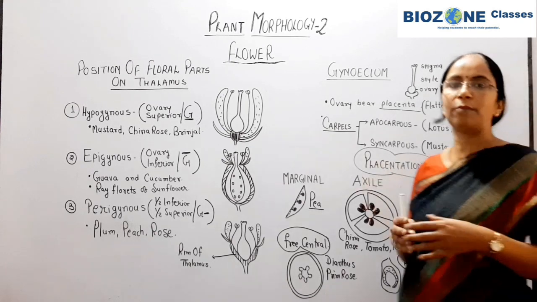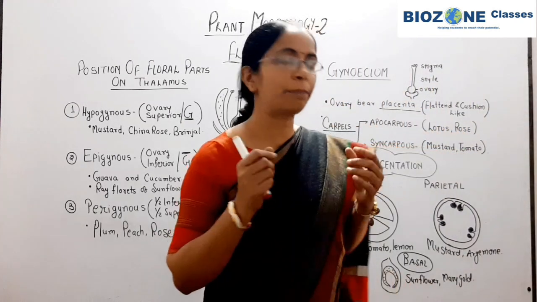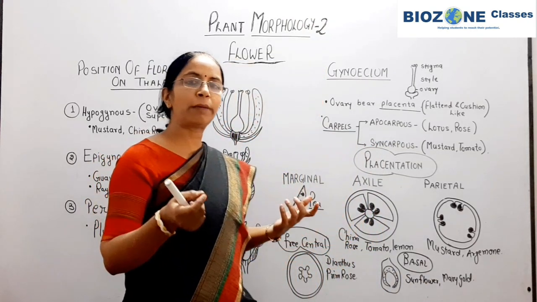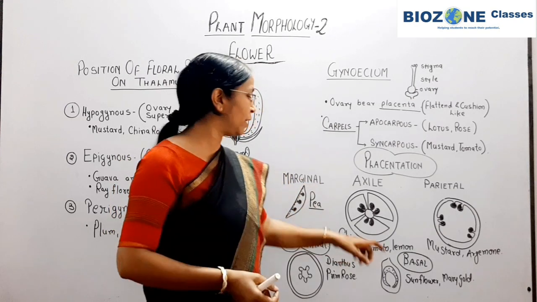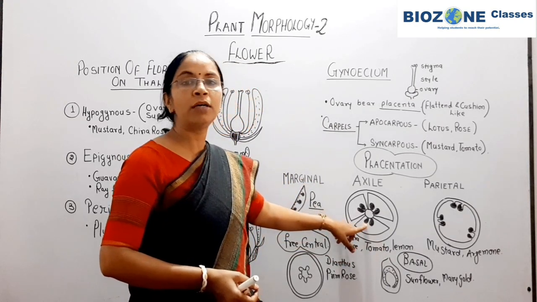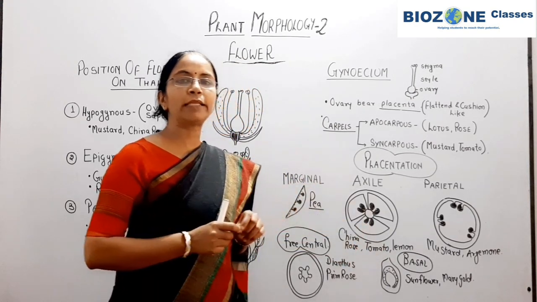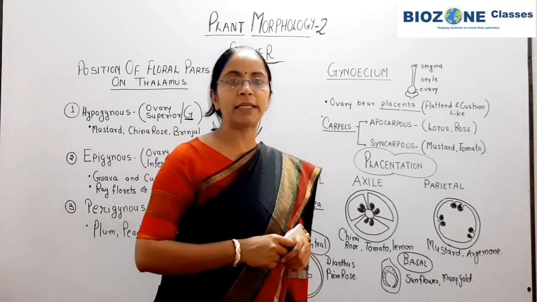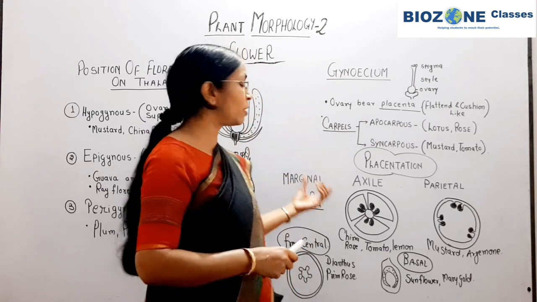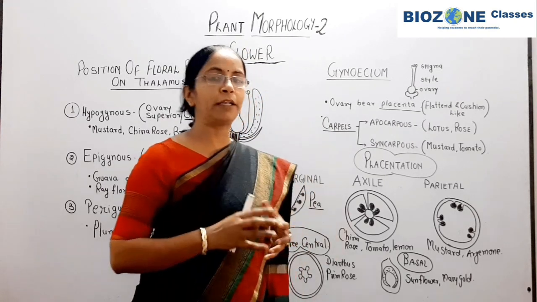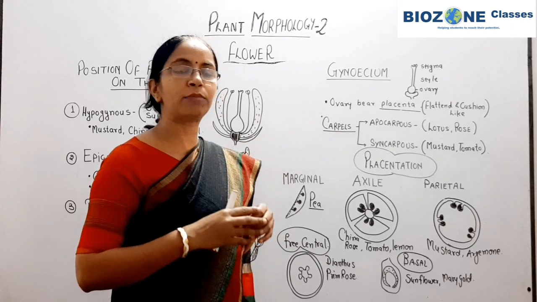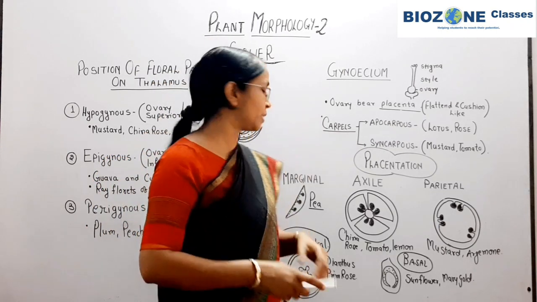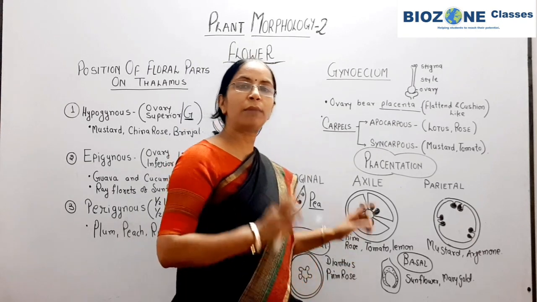Now what is axile placentation? Axile means the placentation in which the ovules and placenta, or either you remember placenta or ovule, the placenta when developed from the central axis of the ovary, then it is called axile placentation. One thing again remember while revising placentation, whether the ovary is unilocular or multilocular. So you go through the diagrams of the NCERT, and you observe that there is one and only placentation where the ovary is multilocular.